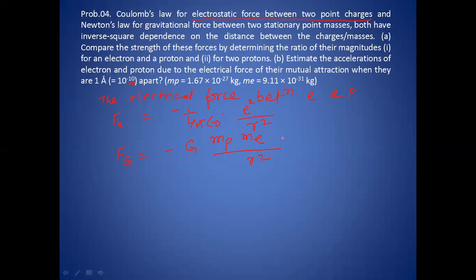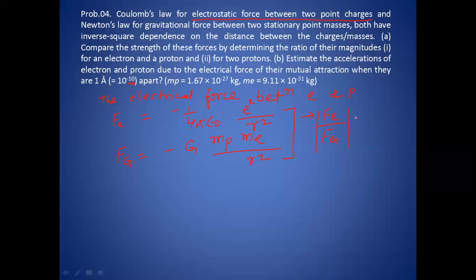Now if we have to compare these, just divide one equation by the other. Dividing these two equations, we get the magnitude of electrostatic force divided by the magnitude of gravitational force.